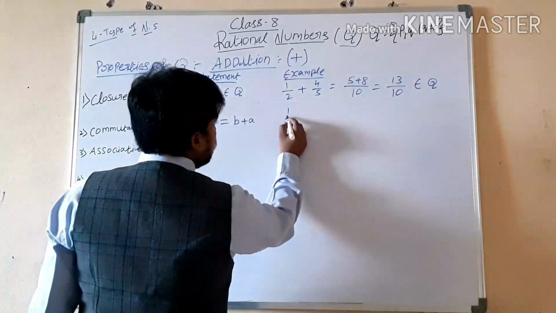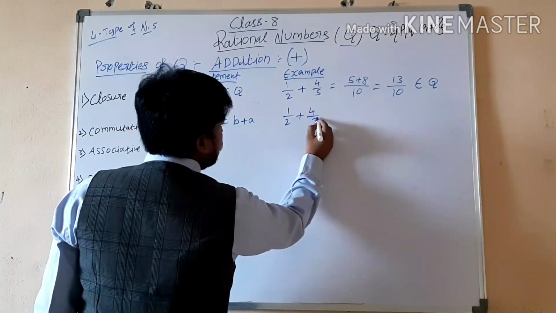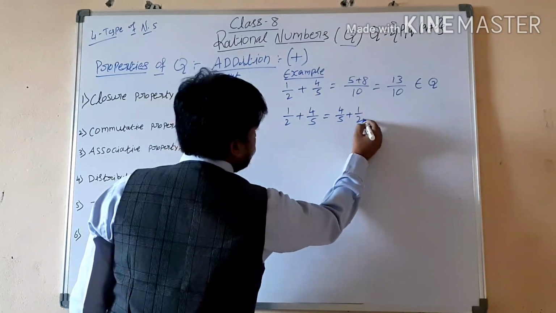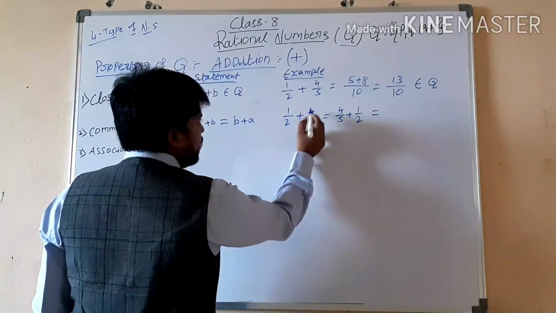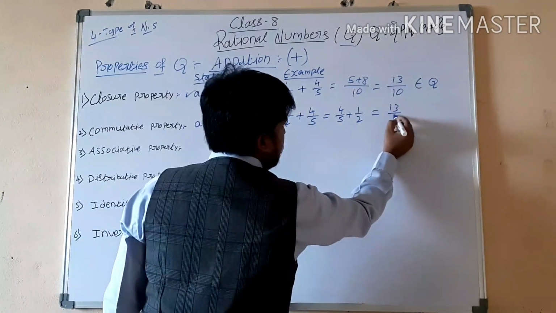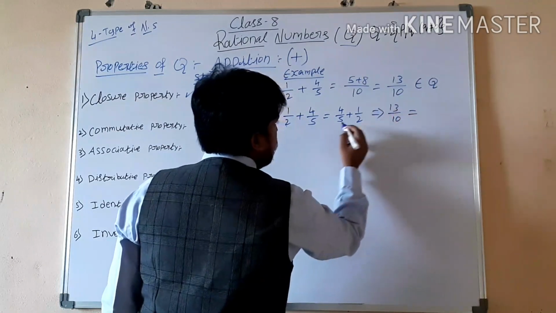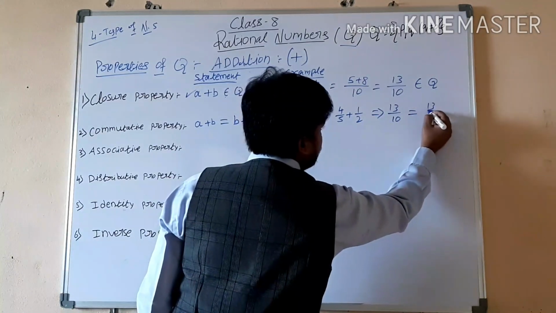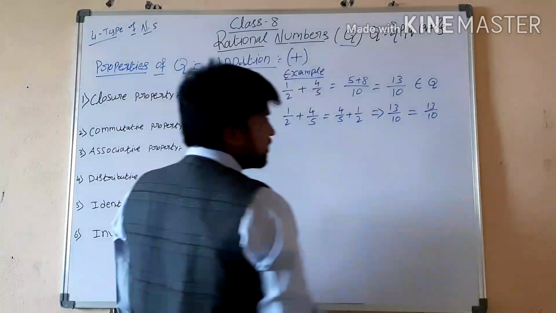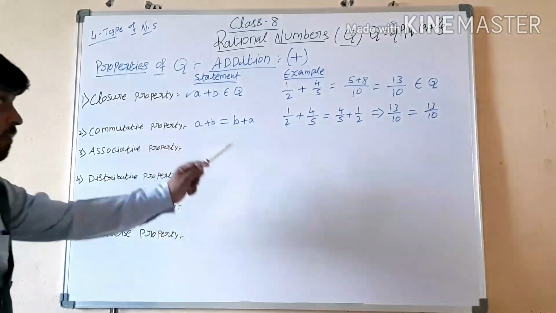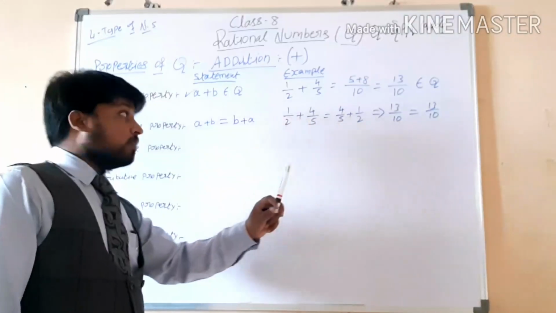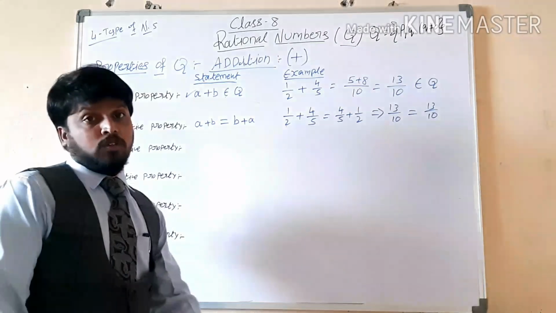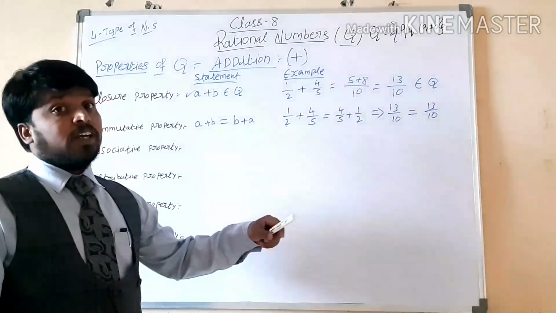So we will take an example. 1 by 2 plus 4 by 5 is equal to 4 by 5 plus 1 by 2. When we do 1 by 2 plus 4 by 5, the answer is 13 by 10. Same like this, when we do 4 by 5 plus 1 by 2, we get the same answer only. Right or wrong? So the LHS and RHS are equal. So we can say that the commutative property is also satisfied under addition.